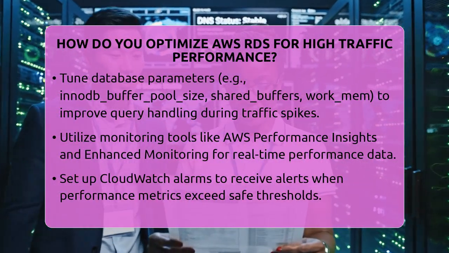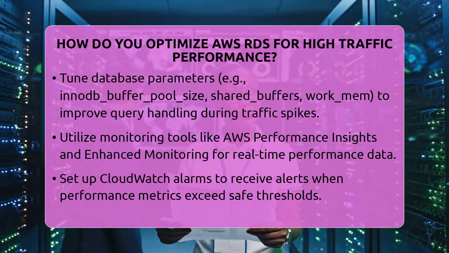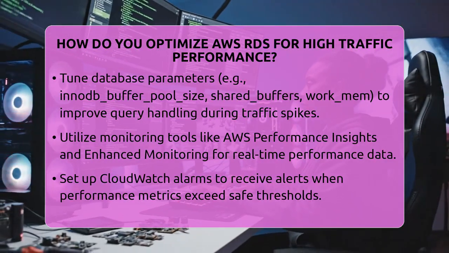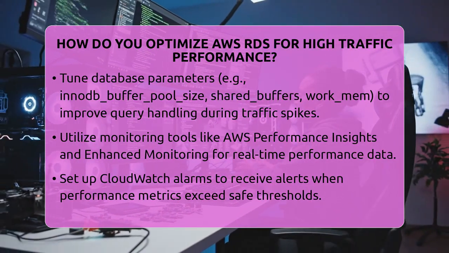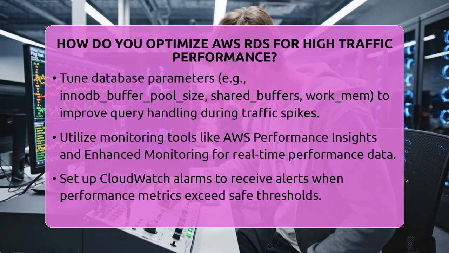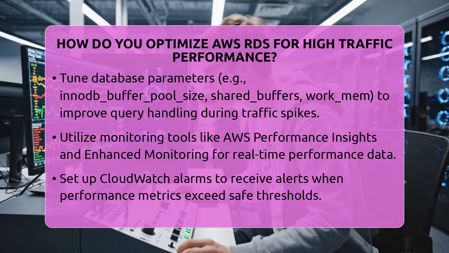Next, focus on storage. Use general-purpose solid-state drive storage for most workloads, but if your application is write-heavy or needs consistent performance, provisioned input-output operations per second storage is better. This type guarantees a set number of IOPS, which helps prevent slowdowns during traffic spikes.